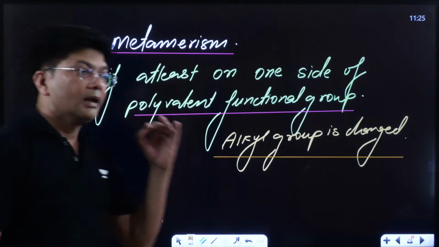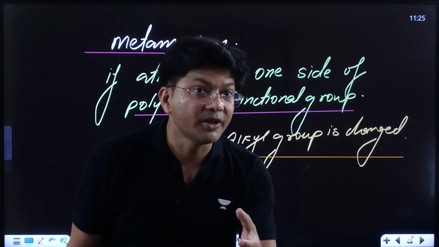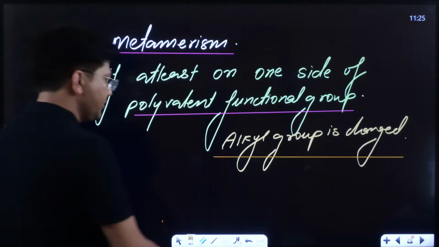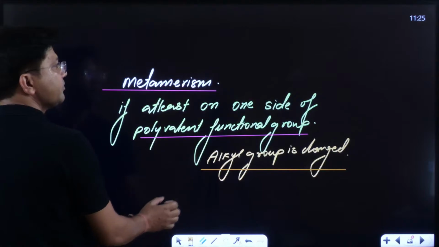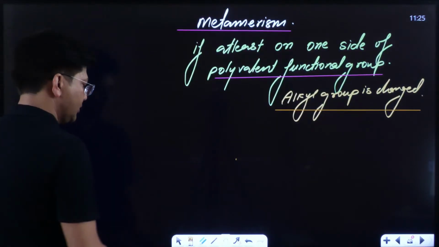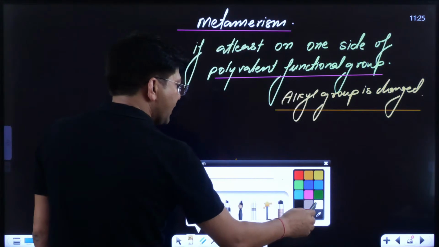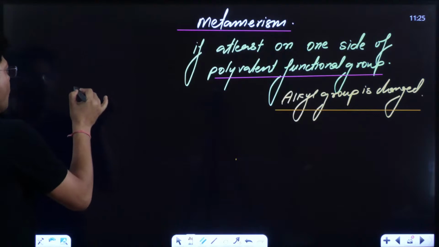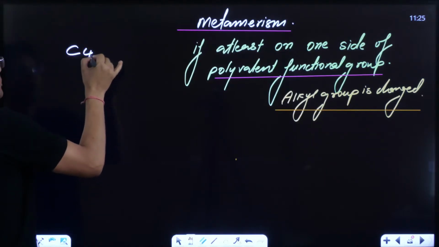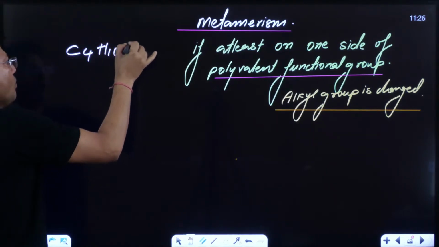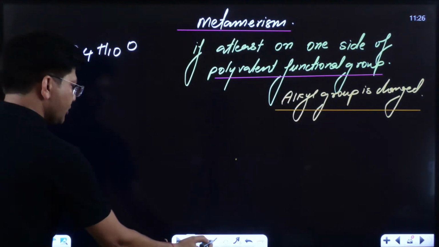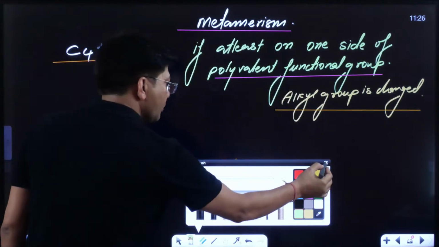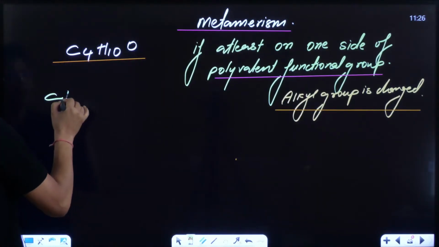So let me explain this metamerism with the help of one example. Are you ready, everyone? See to it. If I write the formula like this, C4H10O, I'm going to draw one ether from it.